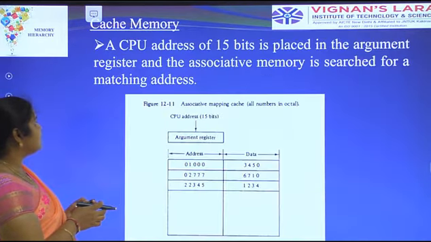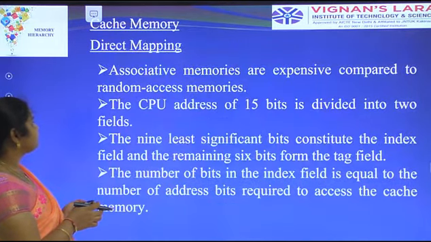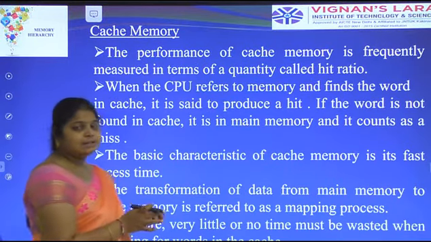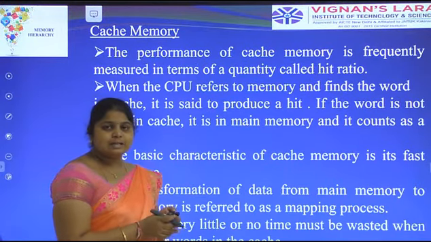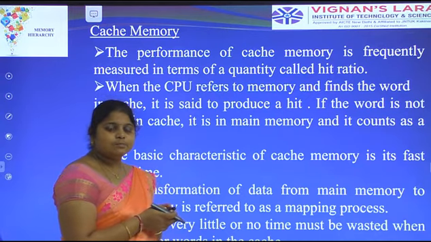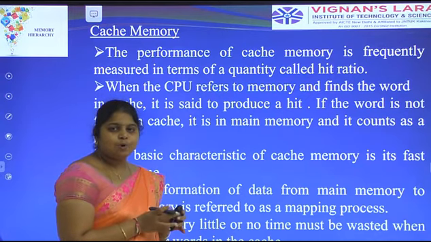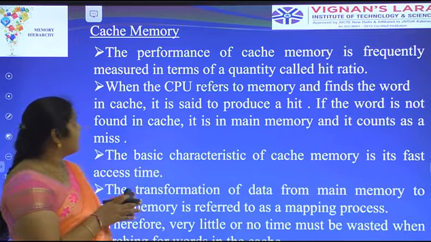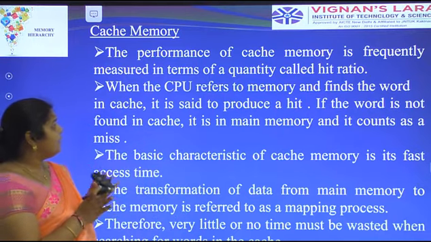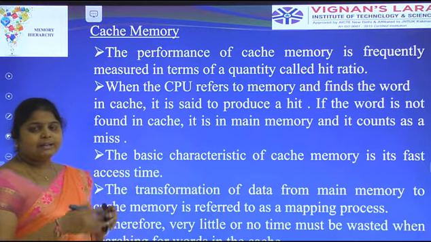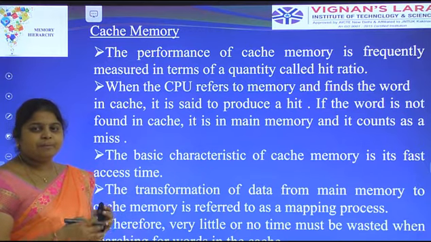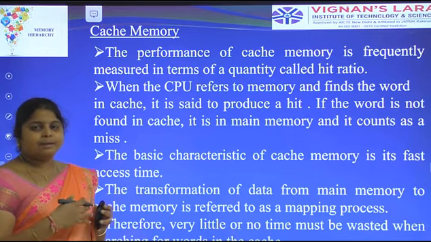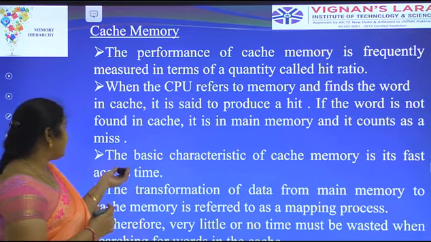What are the advantages of cache memory? It is very fast, with a quick access time, but it is small; its storage capacity is also small. The hit ratio increases when the data in the cache memory is frequently accessed. That is why we call it the hit ratio.